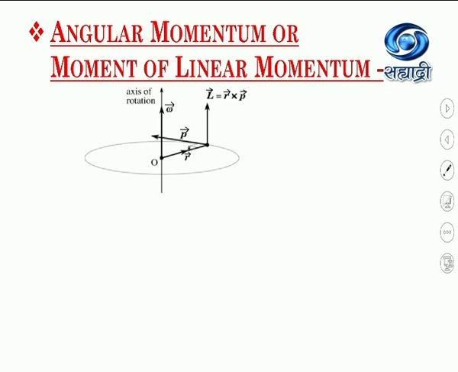In the same manner, now see the angular momentum. We already know the direction of the angular velocity is given by the right hand thumb rule, and its direction is outward and perpendicular to the plane of the figure. Similarly, the direction of the angular momentum is also the same as the direction of the angular velocity, and it is also given by the right hand thumb rule. So the direction is outward and perpendicular to the plane of rotation.